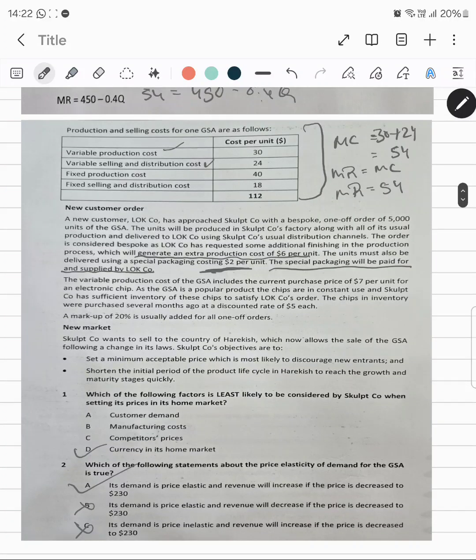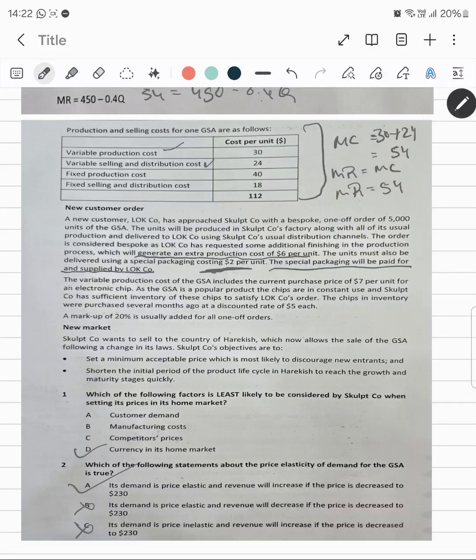Now the variable production cost of GSA includes the current purchase price of 7. Okay, we need to consider the variable production cost as well, but let me see. The variable production cost over here is 30, which has been mentioned over here.